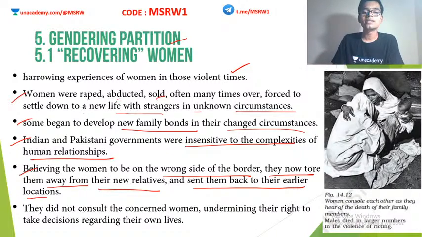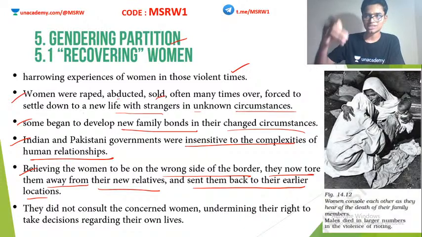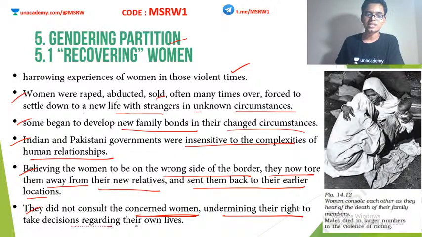Okay, and the women's opinion or choice was not taken into account. That is the main point here. Government decided, government implemented. They did not care about what the woman actually wanted. Does she want to stay here? Nobody asked. Okay, so they did not consult the concerned woman at all, undermining their right to take decisions regarding their own lives. So women were not given that right to take decisions on their own lives.